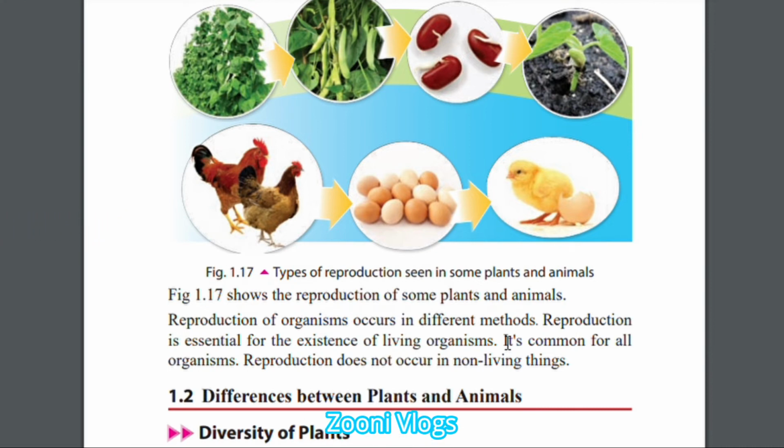While you are observing these two pictures clearly, you can see the reproduction system, the way they are reproducing. In the first picture we can see reproduction in plants and here in animals. Now it shows the reproduction of some plants and animals. So the reproduction of organisms occurs in different methods. There are various methods of reproduction. Reproduction is essential for existence.